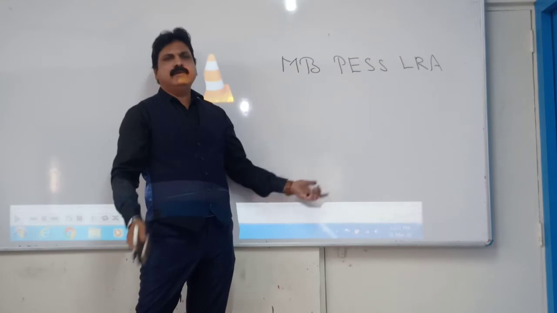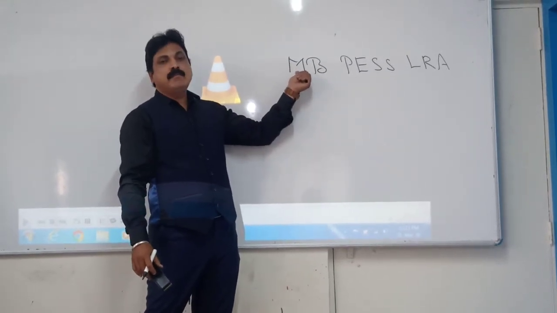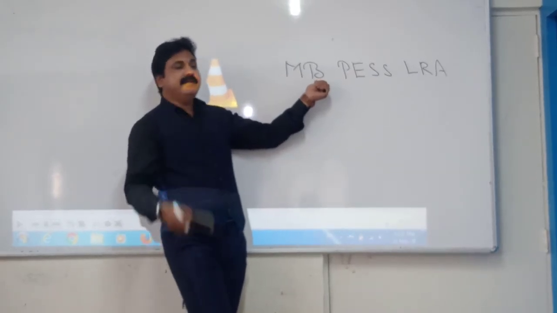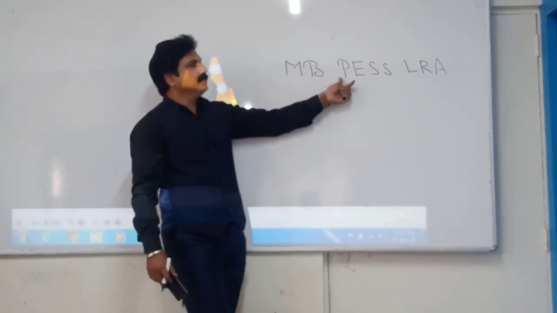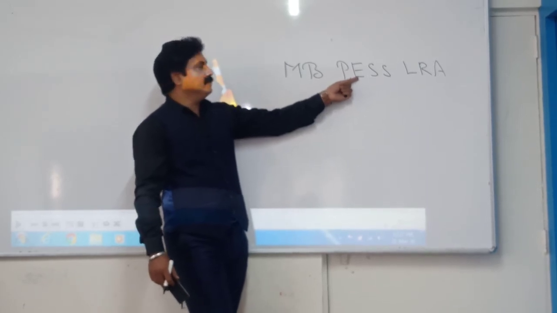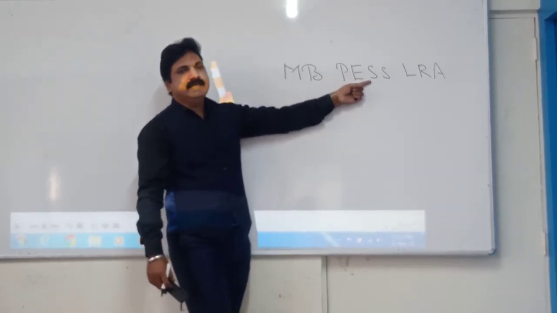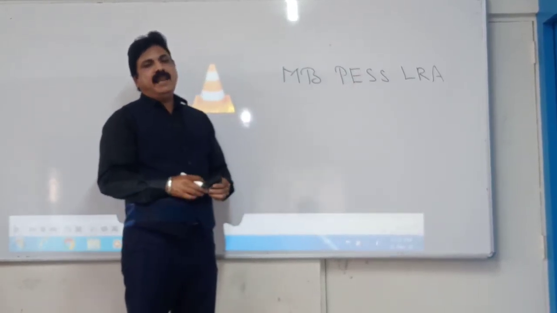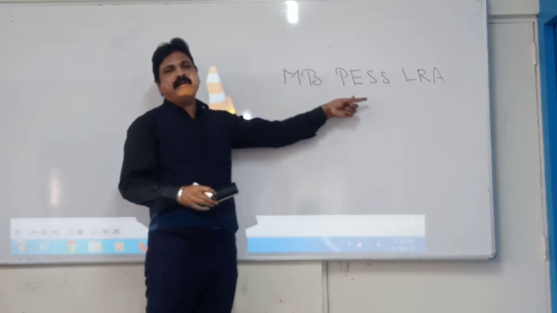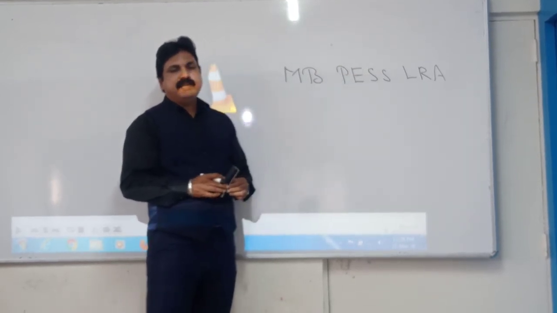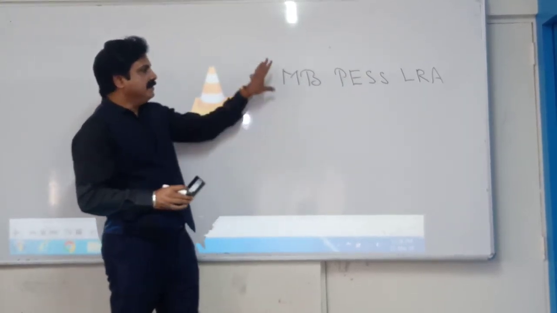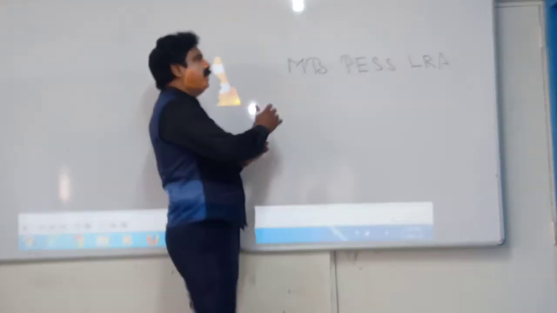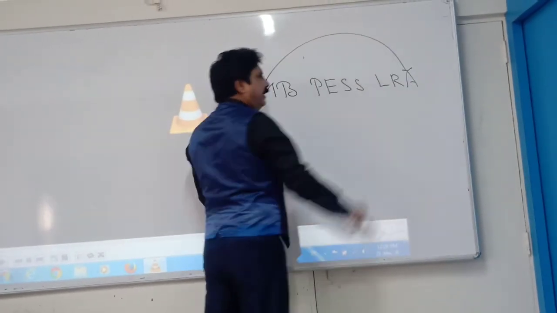It is just a kind of word. M means mouth, B means buccal cavity, that is the oral cavity, P means pharynx, E means esophagus, S means the small intestine, another S means the stomach, L means the large intestine, R stands for rectum, and finally the A stands for anus. Now this is the alimentary canal. You know, alimentary canal is a tubular structure which starts from your mouth and ends with the anus.